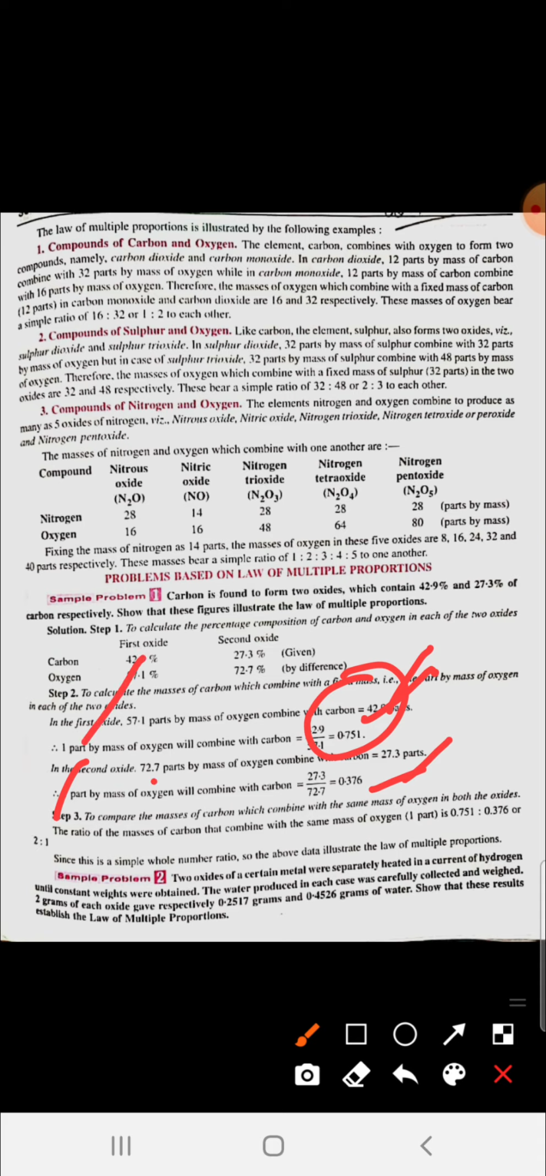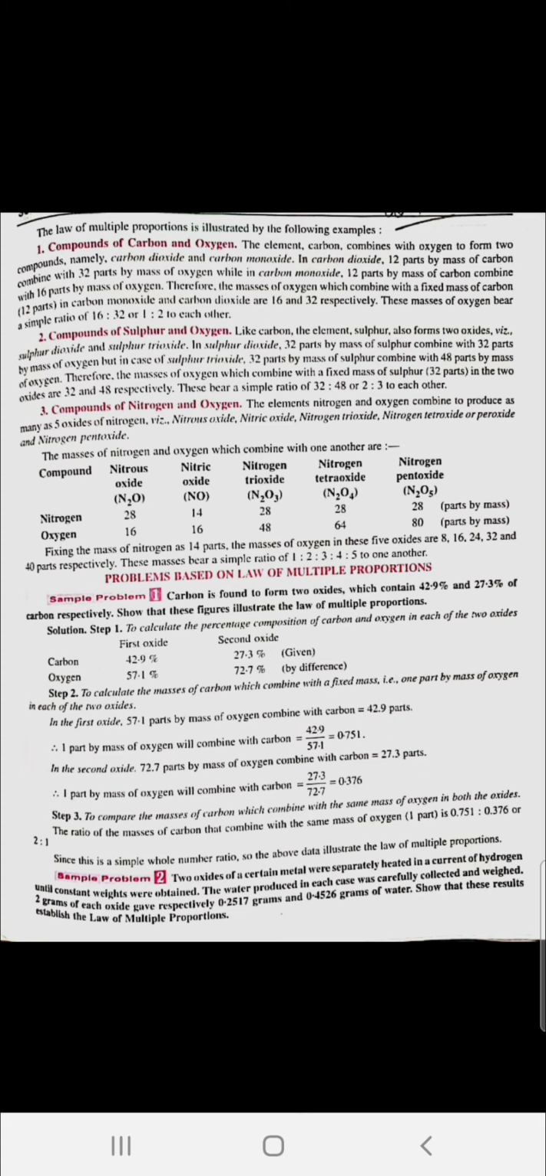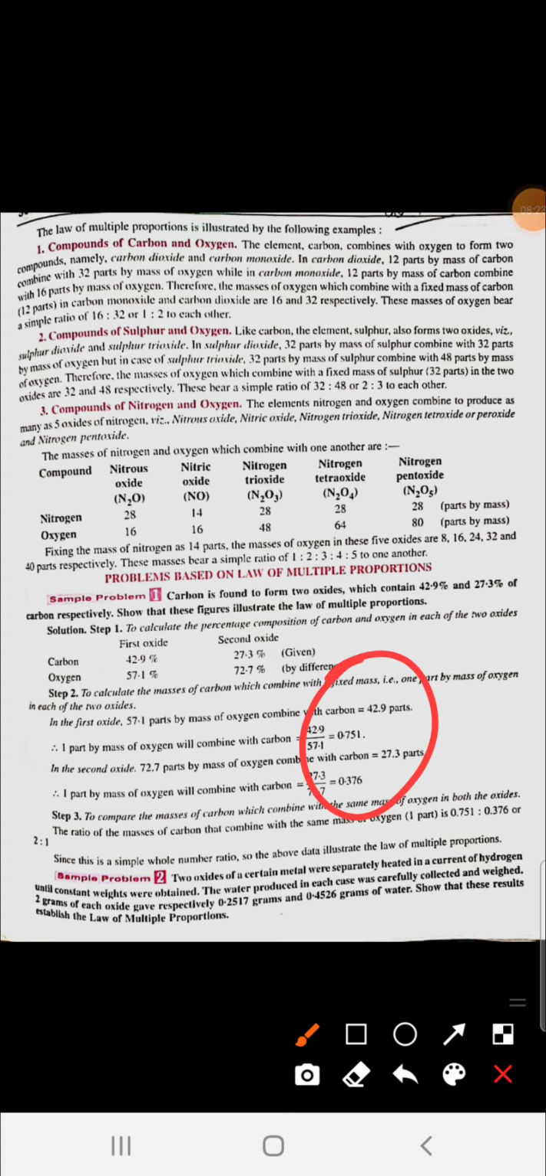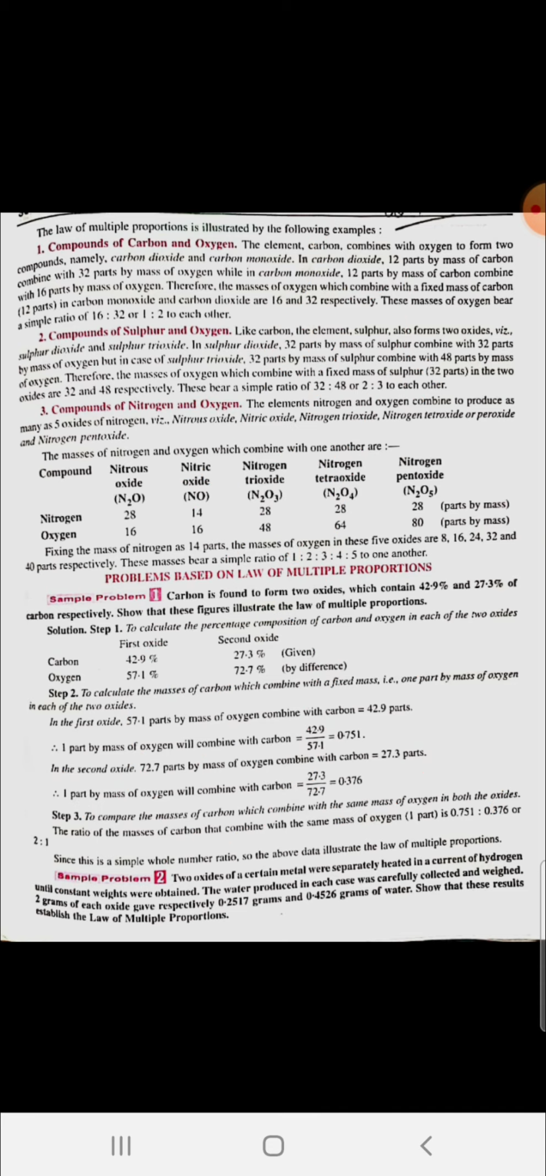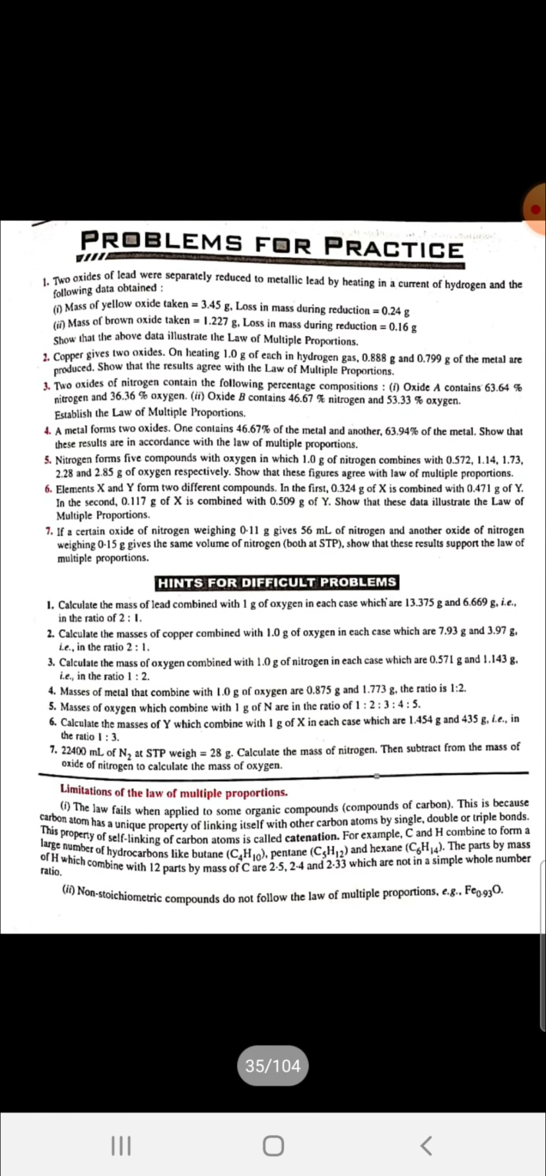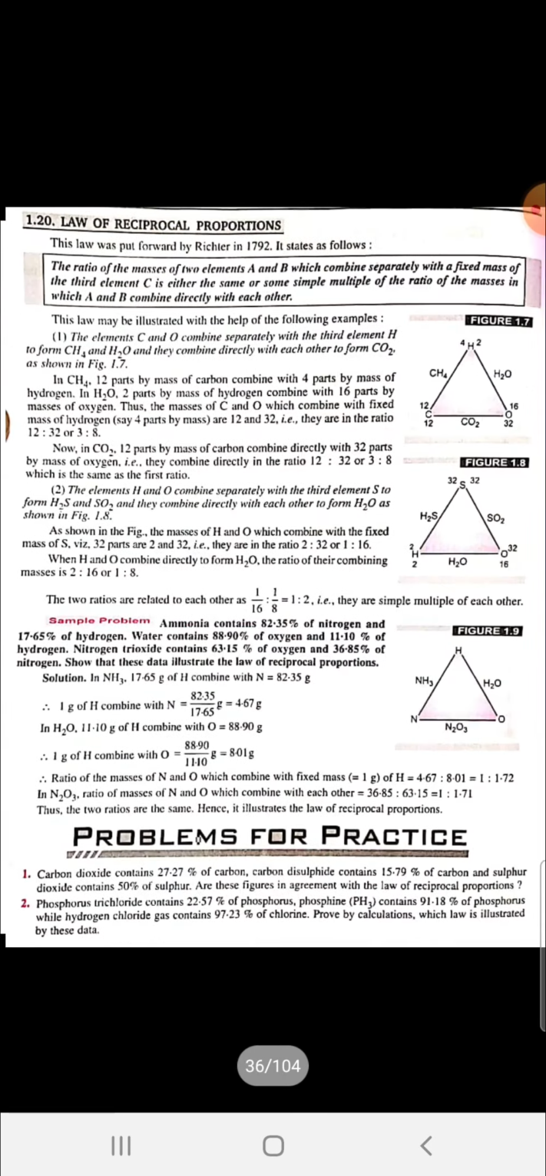Now after fixing the mass of oxygen, we divide these masses of carbon. If we divide 0.751 by 0.376, it gives us the ratio 2:1. So this is a simple whole number ratio, and in this way the law is illustrated. Because we have a simple whole number ratio, this is in accordance with the law. These are some problems for practice. You have to do them in your notebook.